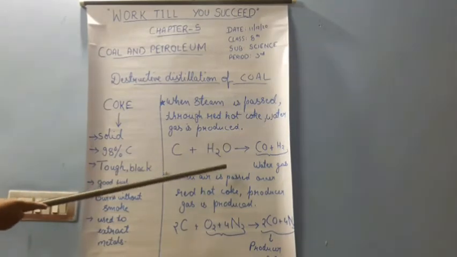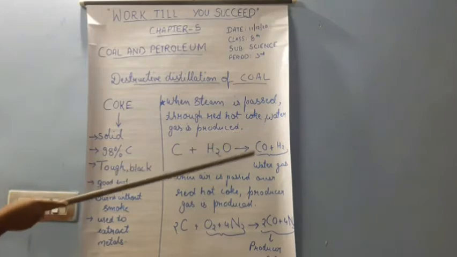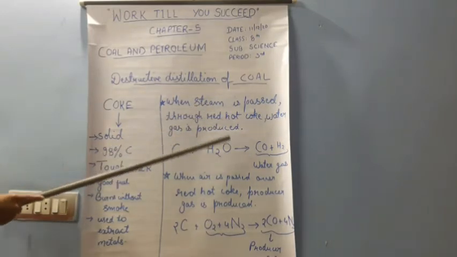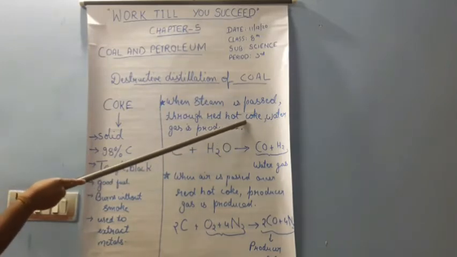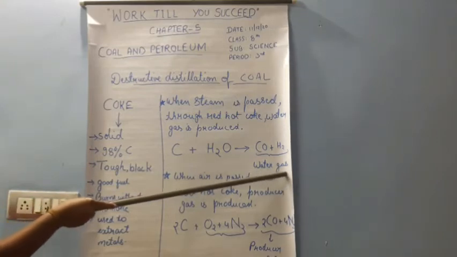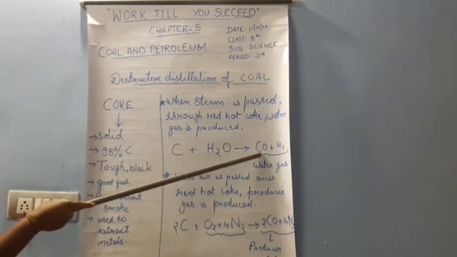So we are taking the red hot coke and the hot water from which steam is coming out. When the coke and the steam come together and react, it forms the water gas. You can see in the reaction the water gas is formed. See, CO. CO represents carbon monoxide. Carbon is the content.